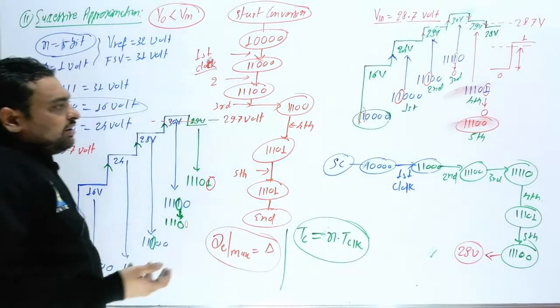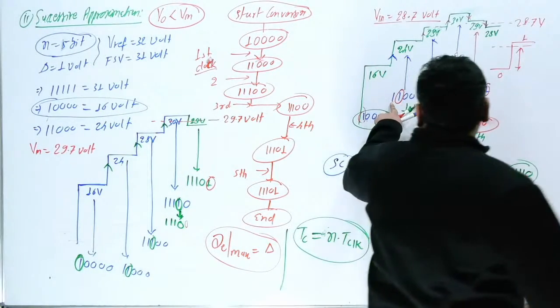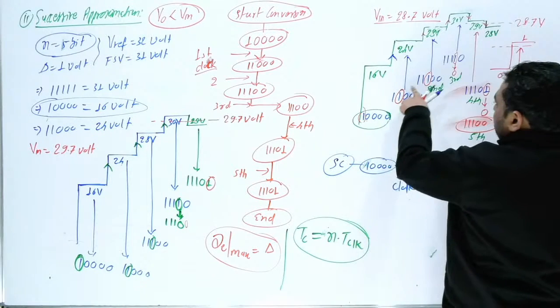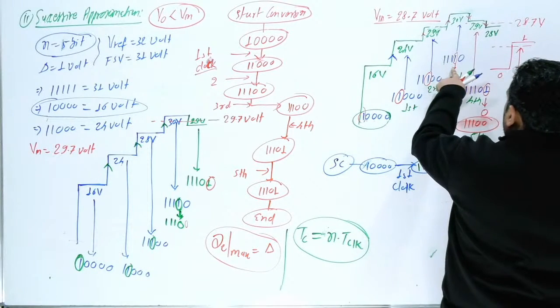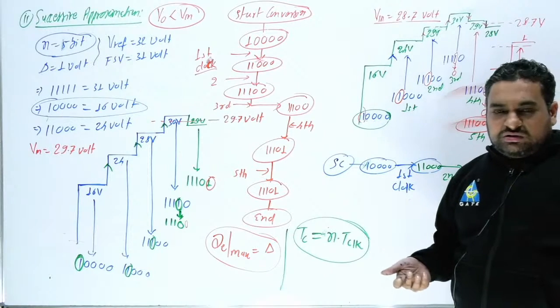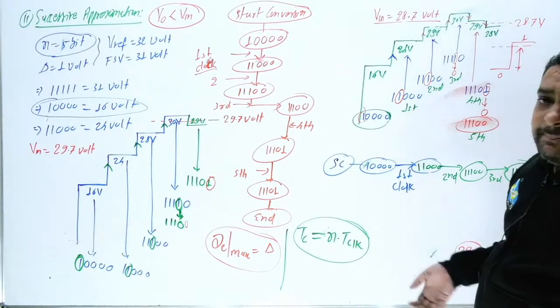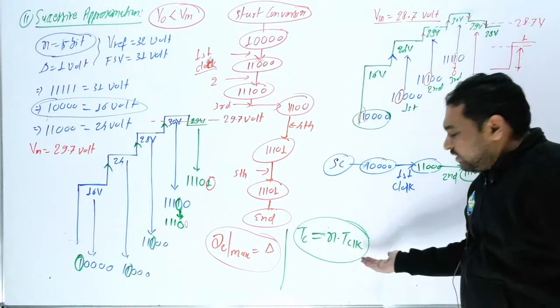So in every clock we are going to check every data. In the first clock we are going to check this will be 1 or 0. And in the second clock we are going to check second and third and fourth and 5. So every bit we are going to check in every clock. Clear this point? So if n is equal to 5 bit, only 5 clock is required.